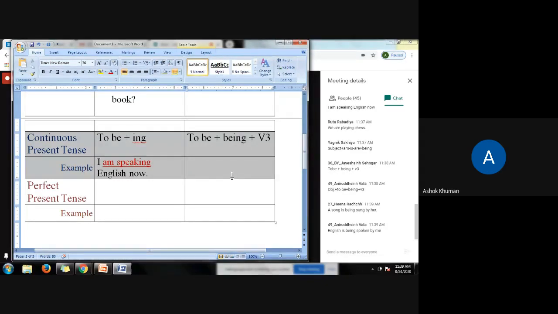Very nice, Hina. English is being spoken by me. Very good. The mail is being delivered by the postman. Very nice. Good. What are other people doing? Only four of you are replying. I want some more students, new names on the chat box.